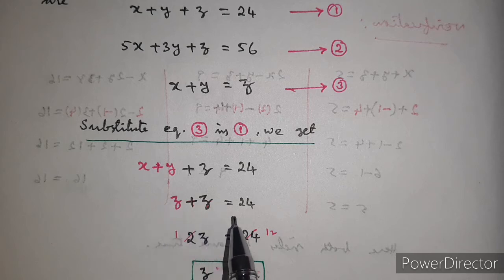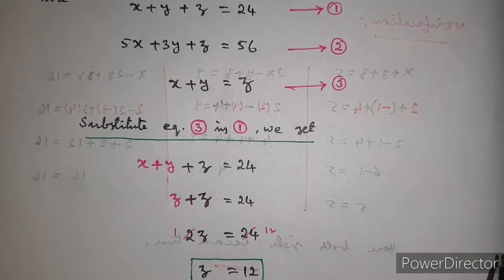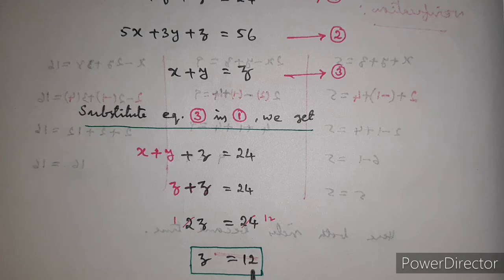So z plus z is 2z is equal to 24. If you simplify this, 2 ones are 2, 2 twelves are 24. So what do we get? z is equal to 12. We get the value for z.